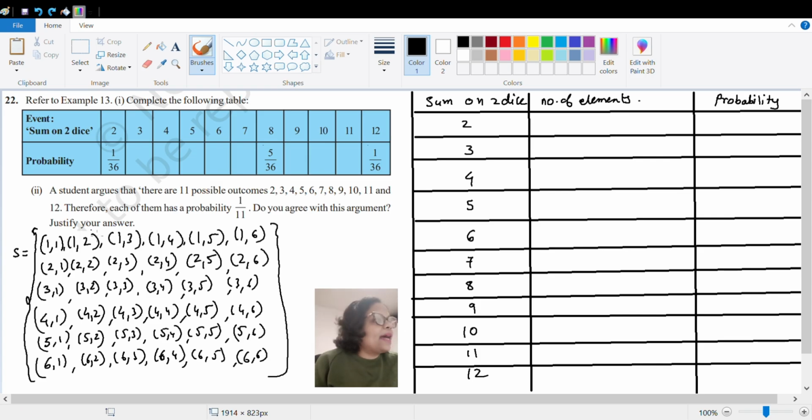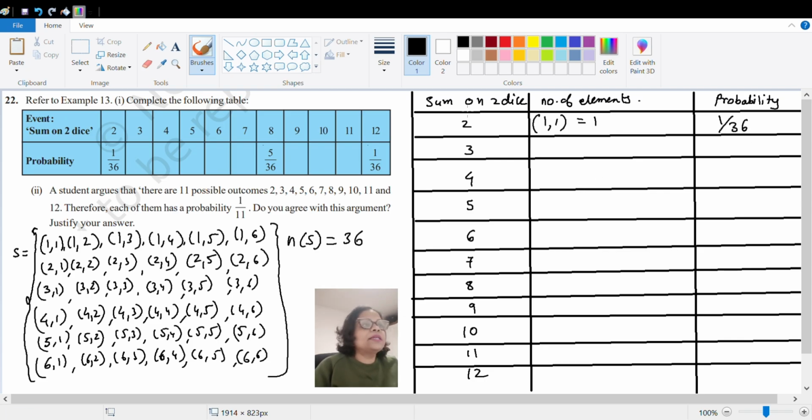So sample space will be either both the dice will show 1, or first is 1, second is 2, first is 1, second is 3, first is 1, second is 4, first is 1, second is 5, and so on and so forth. So if you get all these combinations, the number of elements in this sample space will be 36. Okay, so let us start this table. I have made one elaborated table on this side. Here, if the sum on the two dice is 2, it can be shown only by 1 comma 1. So this event has only one element, right? So probability will be 1 by 36, which is already given.